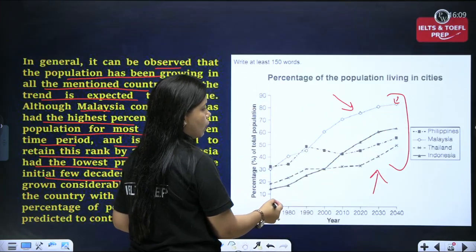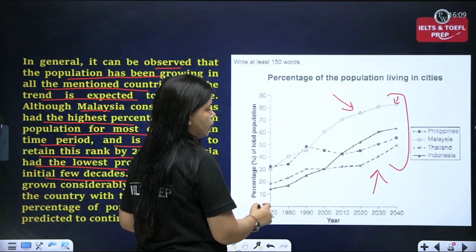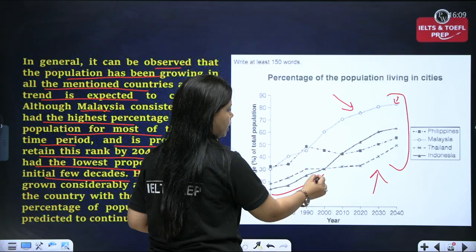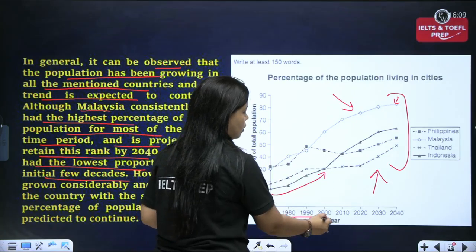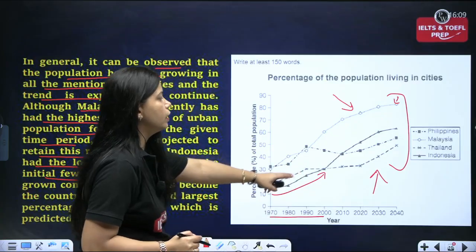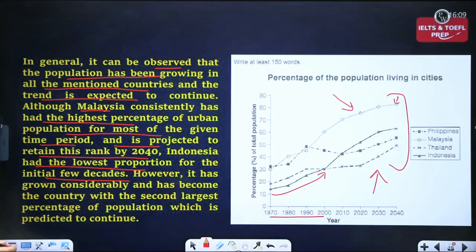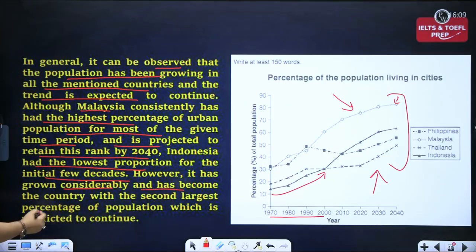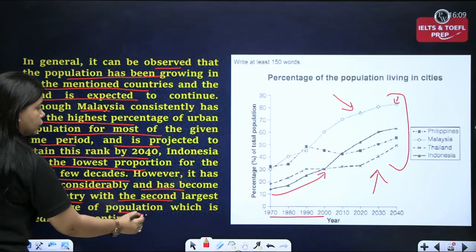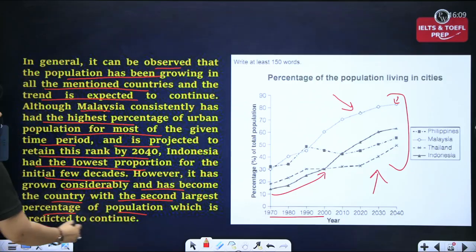And then I'm talking about the lowest category, which is our Indonesia. So Indonesia remained at the last position for the initial few decades. After that, what happened to Indonesia? This is what we are saying. However, it has grown considerably and has become the country with the second largest percentage of population, which is predicted to continue.